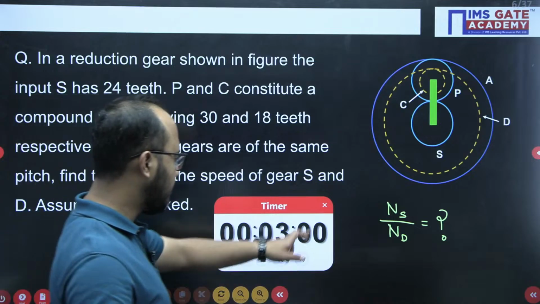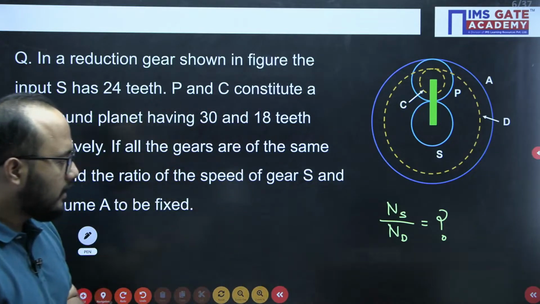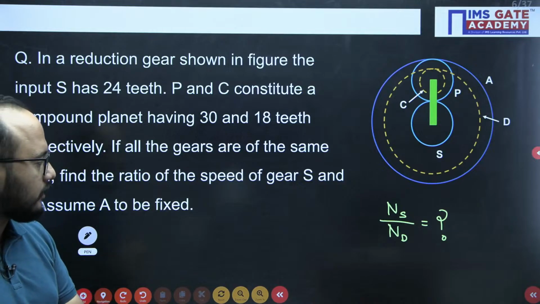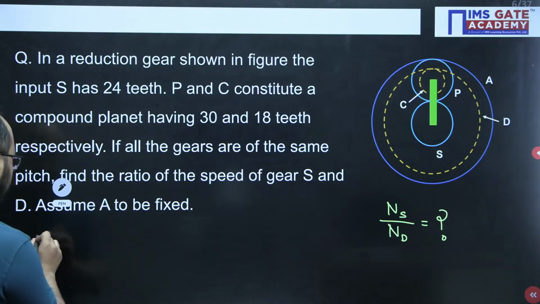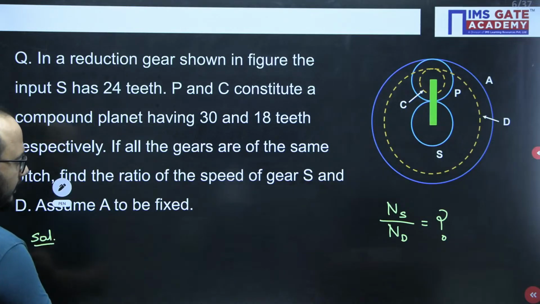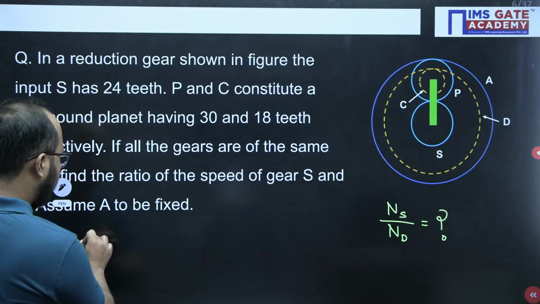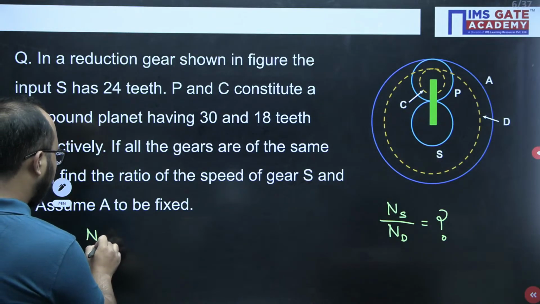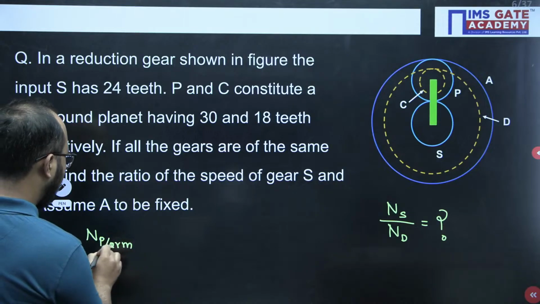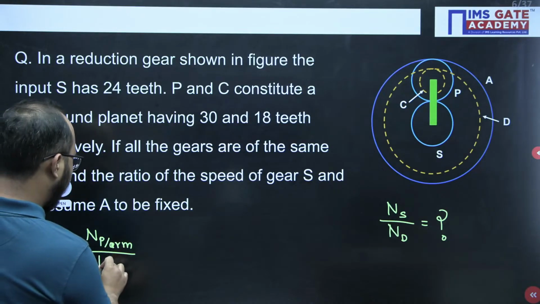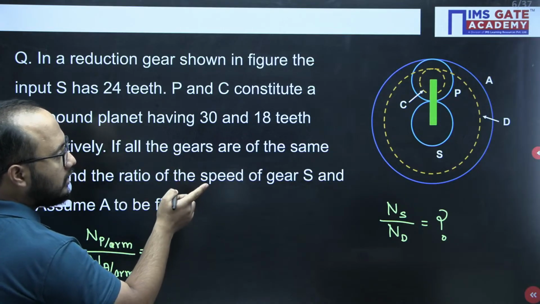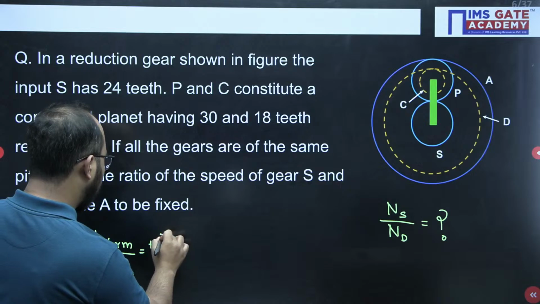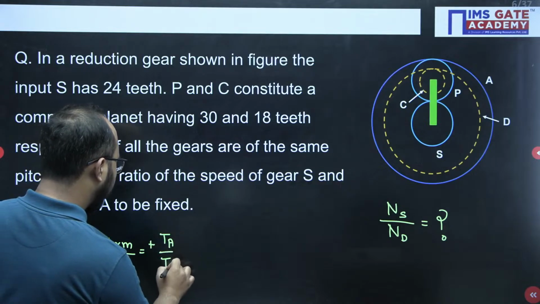Okay, let us solve this question first. The ratio of NS by ND they are asking. So how will we proceed in this problem? First of all, as I told you, we will be using the relative velocity method, right? So let us write the speed of gear P with respect to arm divided by the speed of gear A with respect to arm. It is a case of internal gearing, so a positive sign will come, TA by TP, right?